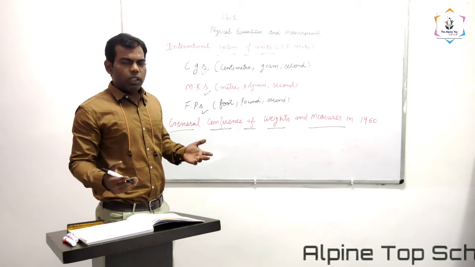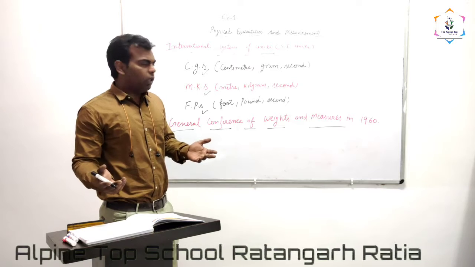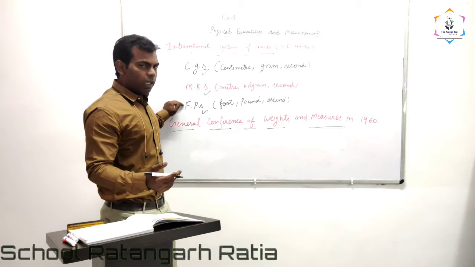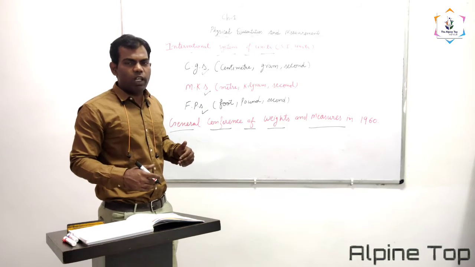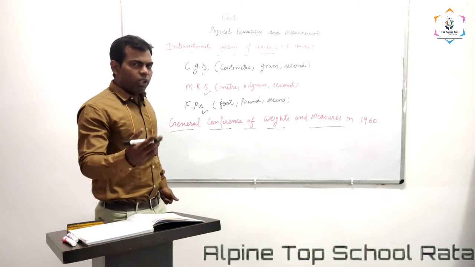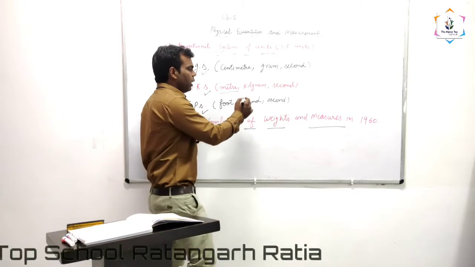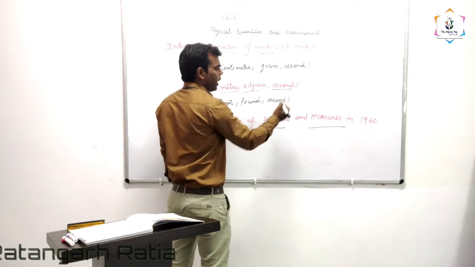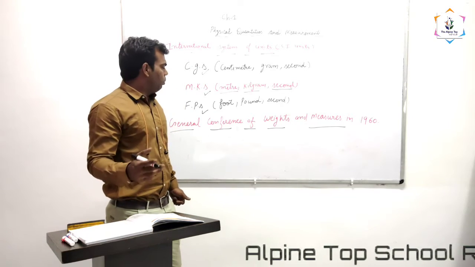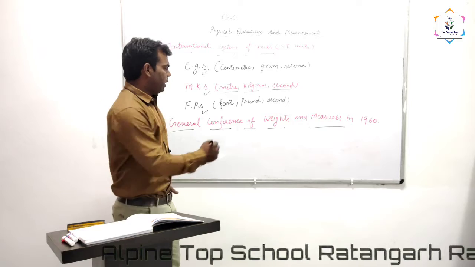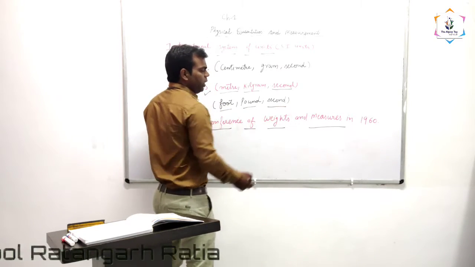Different countries use different types of systems of measurement. To avoid the confusion, they have made CGS, MKS, FPS, and these systems of units are interconvertible. As we know, in India, mostly we measure length in meter, weight in kilogram, and time in second, and in America, mostly length is measured in foot, weight is measured in pound, and time is measured in second.